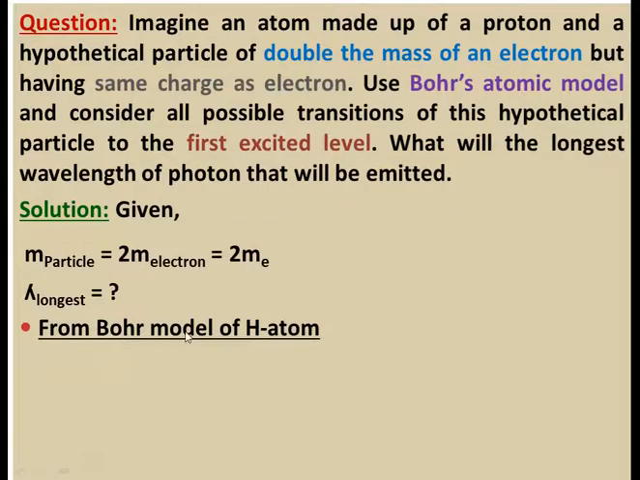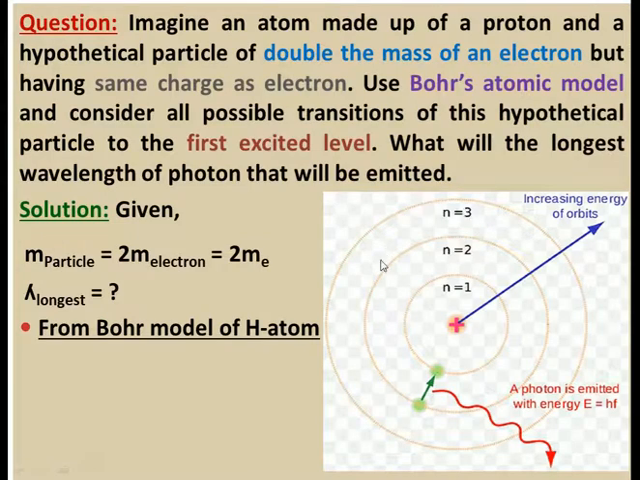From Bohr's model of the hydrogen atom, as you know, this is the nucleus which is positively charged. So here is a proton, and these are your orbits or energy levels. This is the first orbit, n is equal to 1, this is your second orbit, n is equal to 2, and this is your third orbit, n is equal to 3. So here is your proton, and the hypothetical particle may be in any of these orbits.